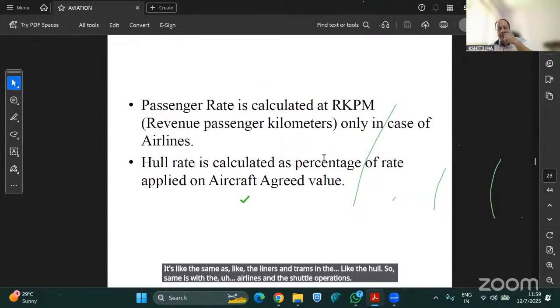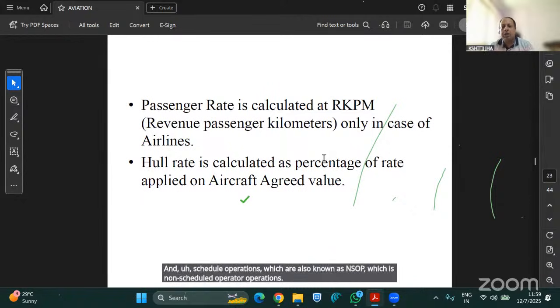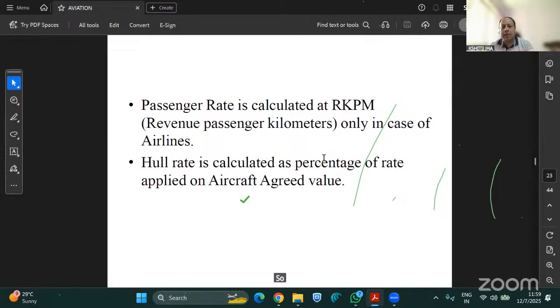So airlines, you understood. Mostly it's aircraft flying on scheduled operations, whether or not the passengers sit in the aircraft. And then there are non-scheduled operations, also known as NSOP. Why is it NSOP? Because it is a non-scheduled operation, and it will only fly when the passengers come and sit in the aircraft.